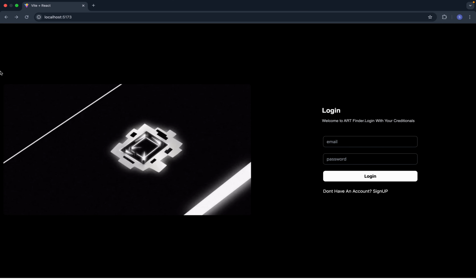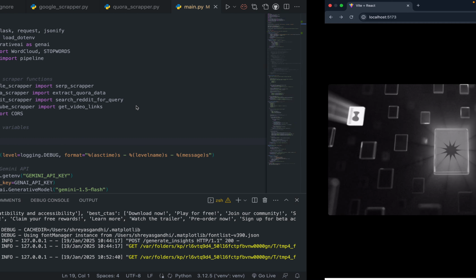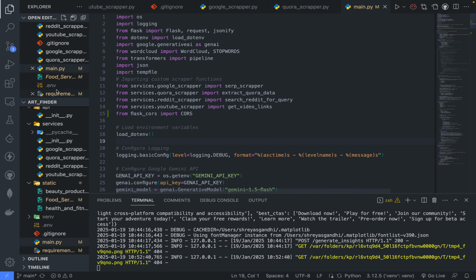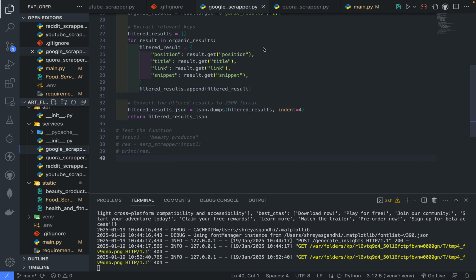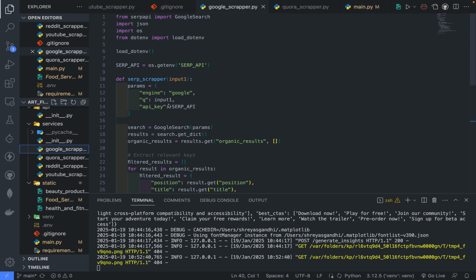In this project we have made a login screen, as you can see, and this is the part where we have done the scraping of every platform. This is the script for scraping the data from Google. As you can see, we have used SERP API.